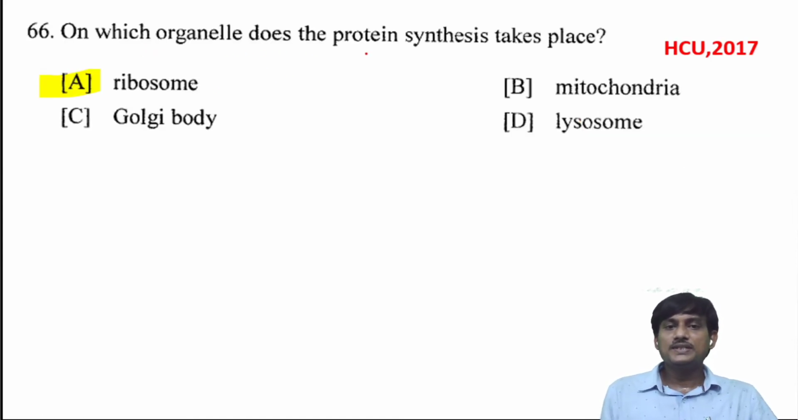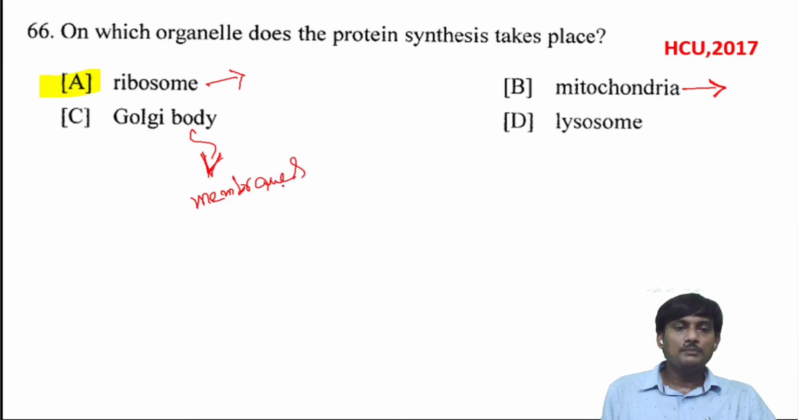On which organelles does protein synthesis take place? Ribosomes, these synthesize proteins. Mitochondria, this is the powerhouse of the cell. Cellular respiration takes place there. Golgi body, this is the post office of the cell. This one converts proteins into membranes. And the lysosome, this one destroys the unwanted molecules. So which one is the correct option? Ribosome is the correct option.